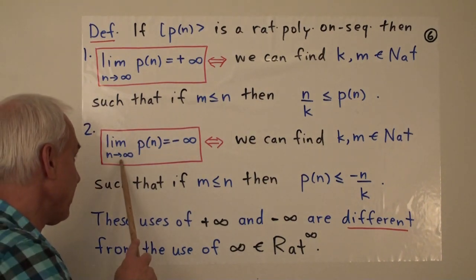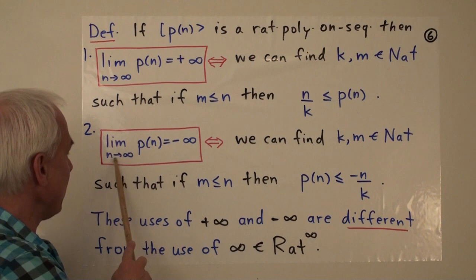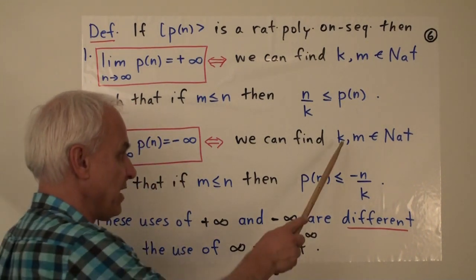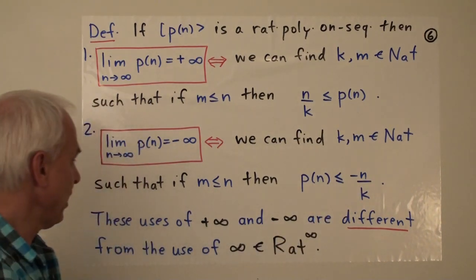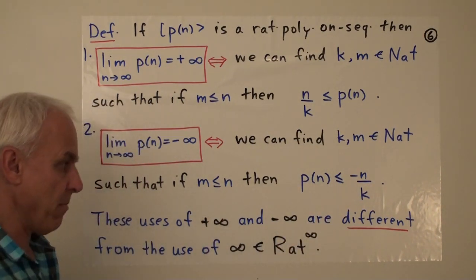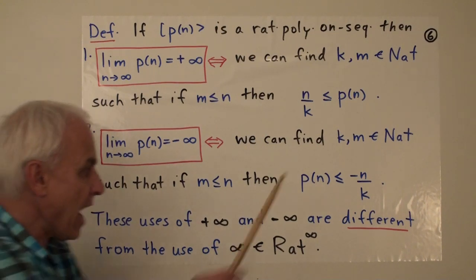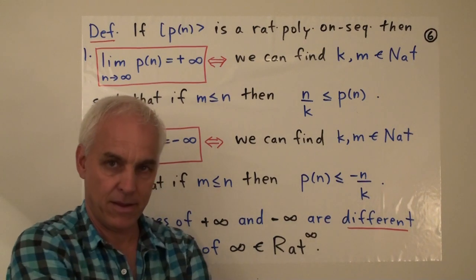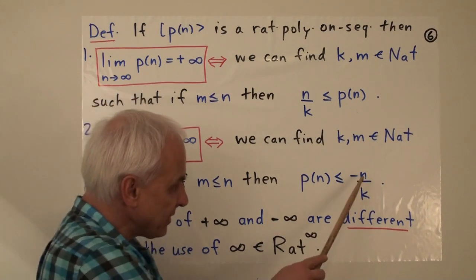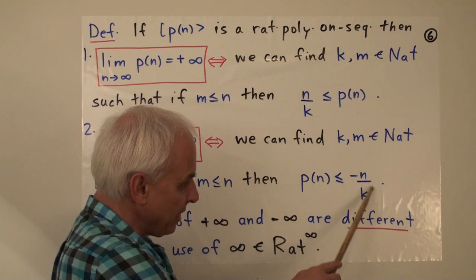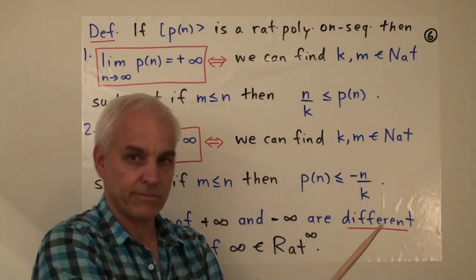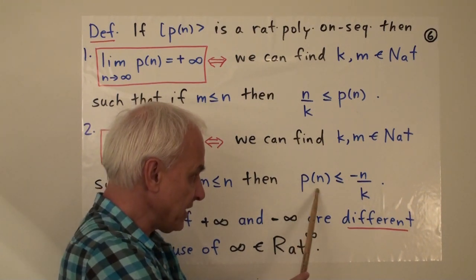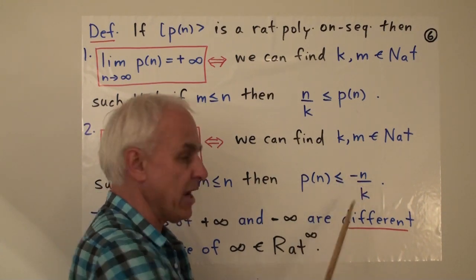All right, and what about the definition, the limit as n goes to infinity of P of n equals minus infinity? That means we can find k and m natural numbers, so that if n is bigger than or equal to m, then now P of n is less than or equal to minus n over k. Again, it's n divided by some natural number, maybe like 12. But we have a minus sign here. So what would it be if, say, P of n is less than or equal to minus n over 12?